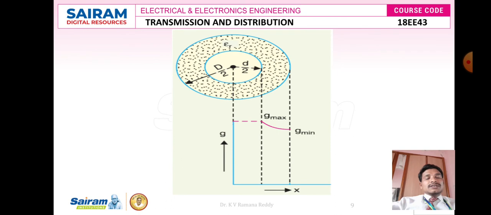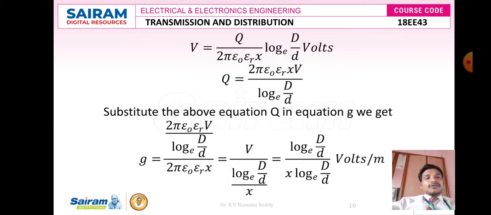Therefore, here G is equal to Ex, that is nothing but the electrical stress, which is equal to electrical intensity. Therefore, we can write the formula V is equal to Q divided by 2 pi epsilon naught into epsilon r of x, log of base e into capital D divided by small d volts. Therefore, from here Q is equal to 2 pi epsilon naught into epsilon r into x V divided by log of base e into capital D divided by small d.